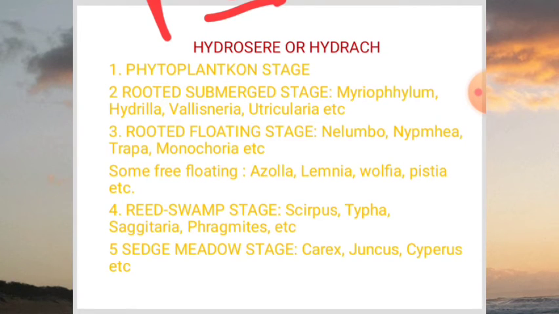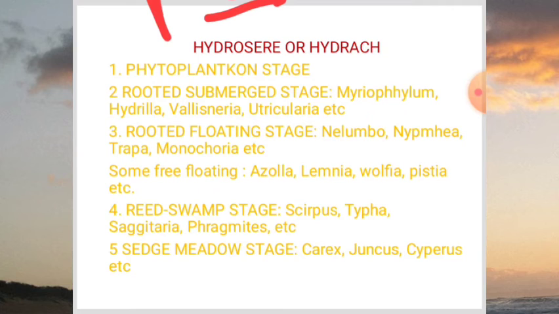The second important phase is the rooted submerged stage. In this stage, some submerged plants which are rooted emerge, because now the conditions have become favorable for them. The species of Myriophyllum, Hydrilla, Vallisneria, Utricularia emerge in this rooted submerged stage. After this, the rooted floating stage occurs.